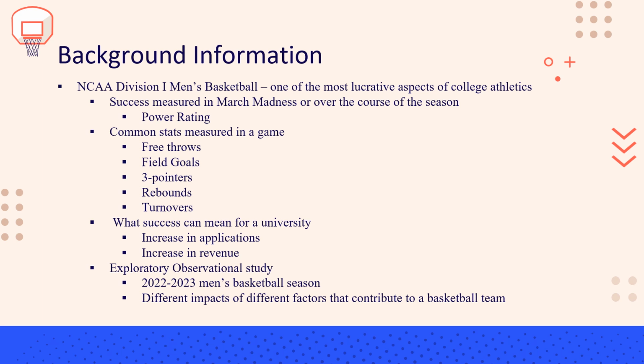That's where a lot of schools get their money from, and having a successful team in either of these sports, and specifically men's basketball, has been shown to lead to an increase in applications and therefore an increase in revenue. So in order to explore what makes a successful team, we used data from the 2022-2023 men's basketball season and looked at the impacts from different factors.